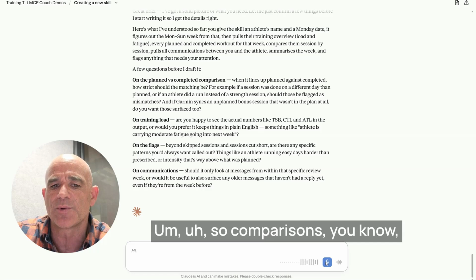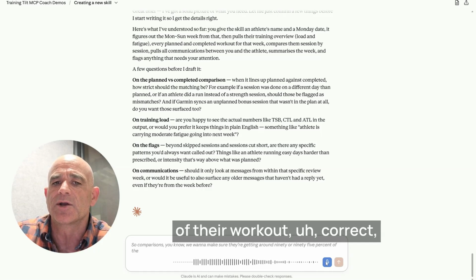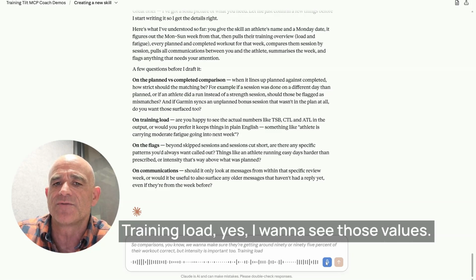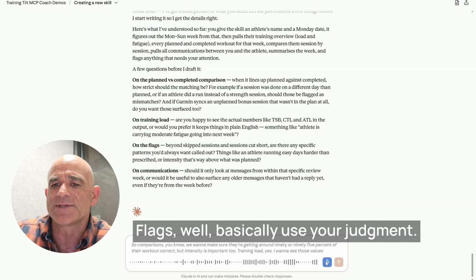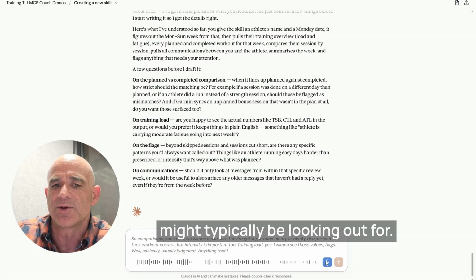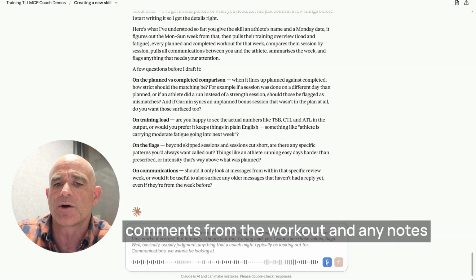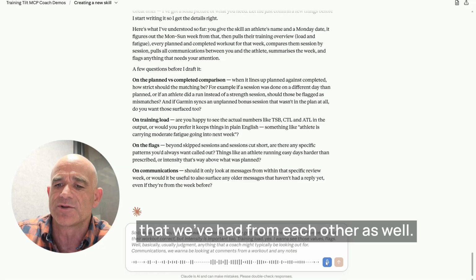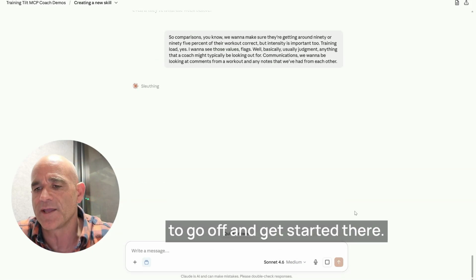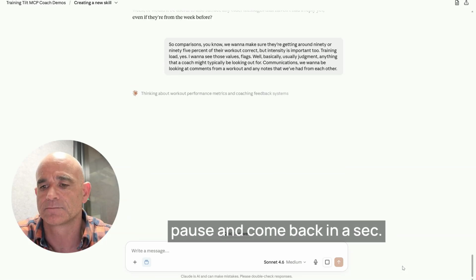So comparisons, we want to make sure they're getting around 90 or 95% of their workout correct, but intensity is important too. Training load, yes, I want to see those values. Flags, well, basically use your judgment, anything that a coach might typically be looking out for. Communications, we want to be looking at comments from a workout and any notes that we've had from each other as well. So that should be enough for it to go off and get started there. It'll take a little while, so I'll pause and come back in a sec.